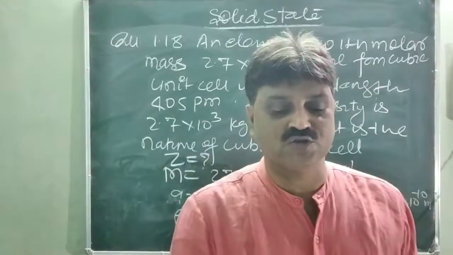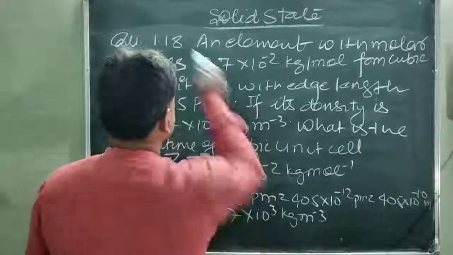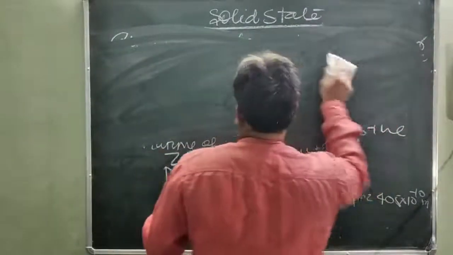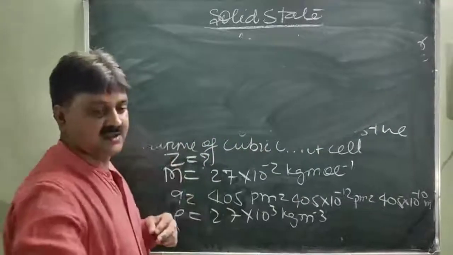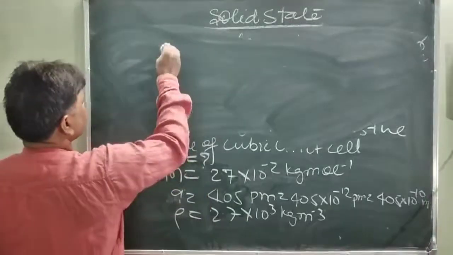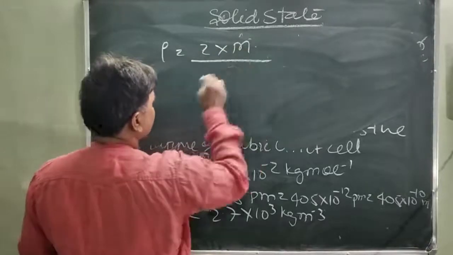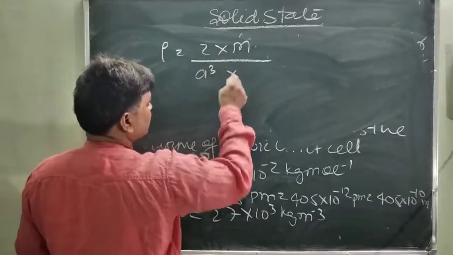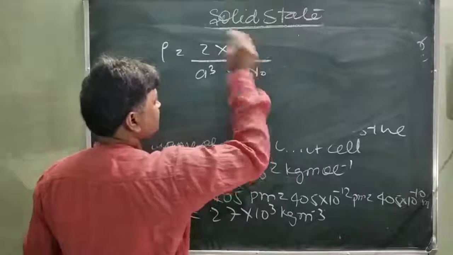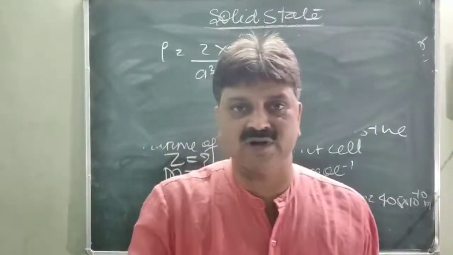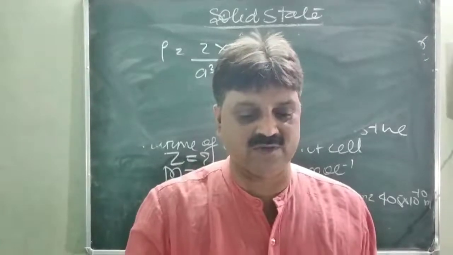How to calculate? So the formula we know. What is the formula for the density? Simply density is equal to Z into M upon A cube into N0. N0 is the Avogadro number. So with this you can calculate the Z value. What would be the Z value?